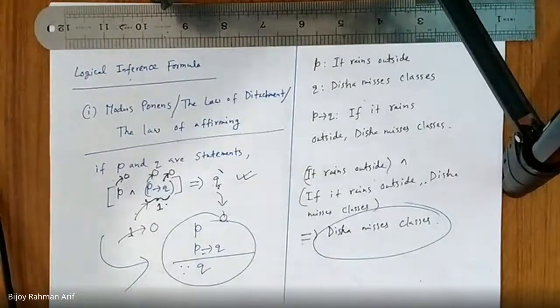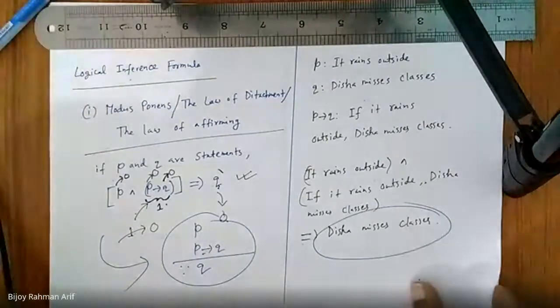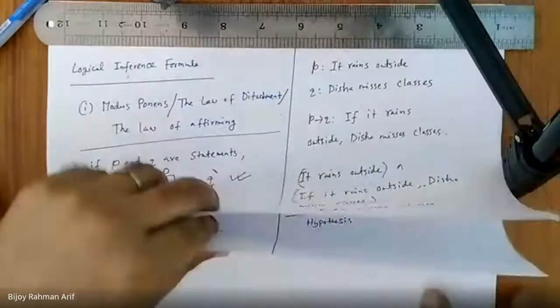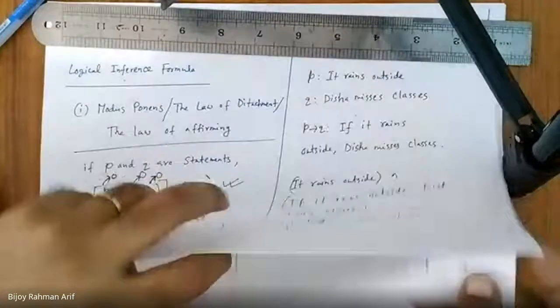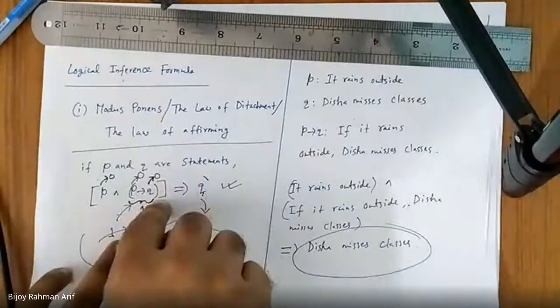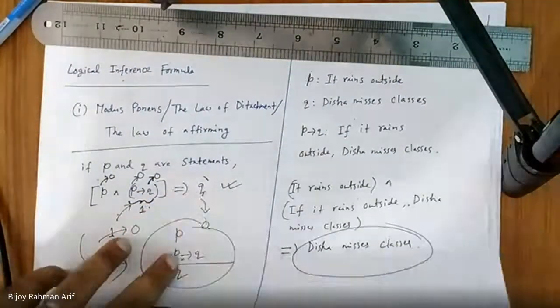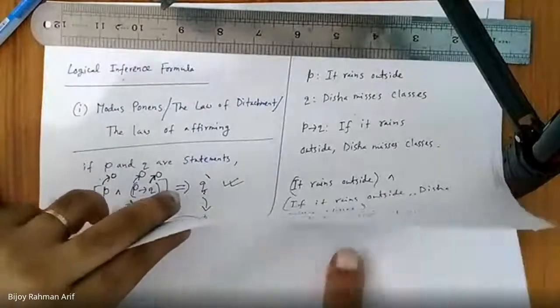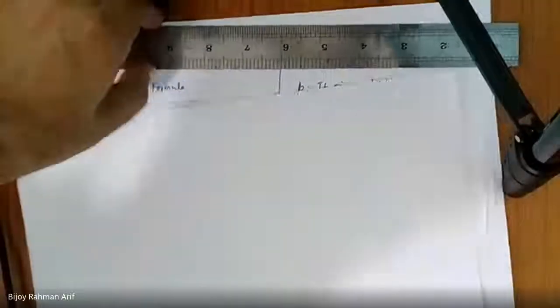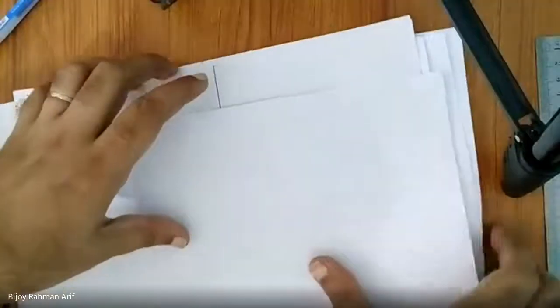Okay, now let's go to another rule that is called the law of syllogism. By the way, of course, you can prove it using a truth table as well, but a truth table is so heavy for that. But sir, in this shorthand form, isn't there a possibility to miss out for a large number of data?